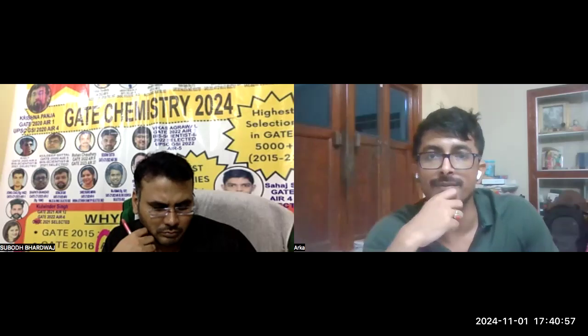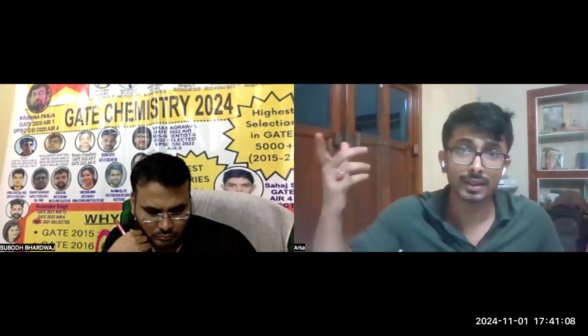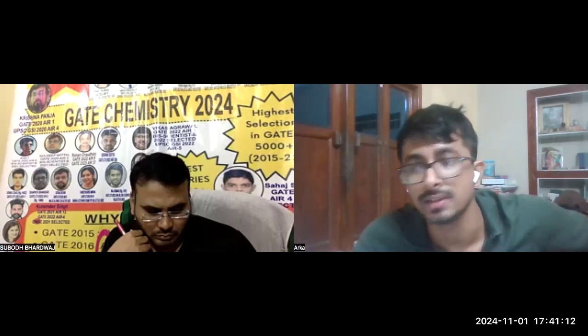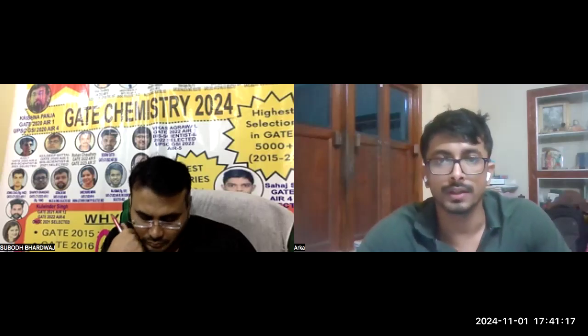And in case of hypochromic shift, something like aniline: if we use the acidic medium, it will be NH3 plus, and then the epsilon value will decrease because conjugation will decrease. So it is an example of hypochromic shift. If we use aniline in the acidic medium, it will show hypochromic shift because the epsilon value will decrease. Yes, good.